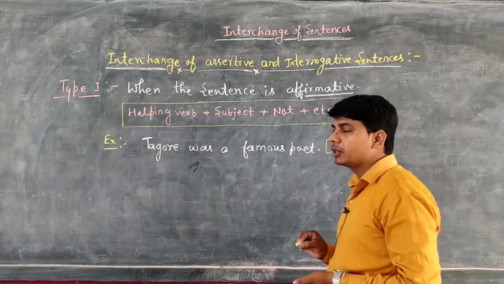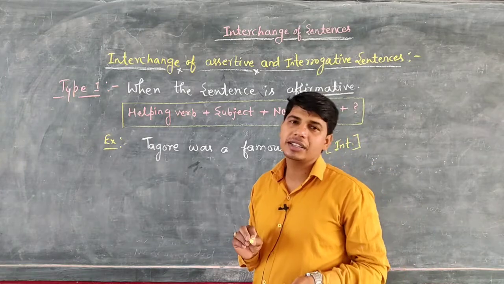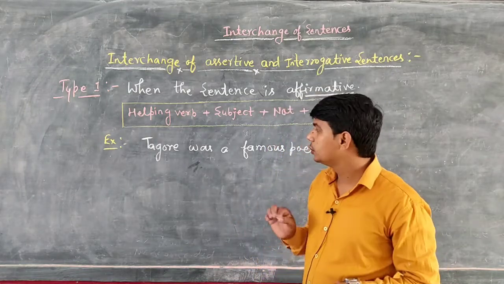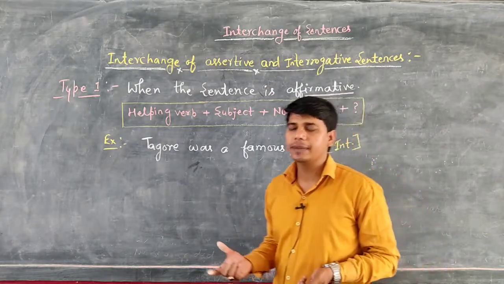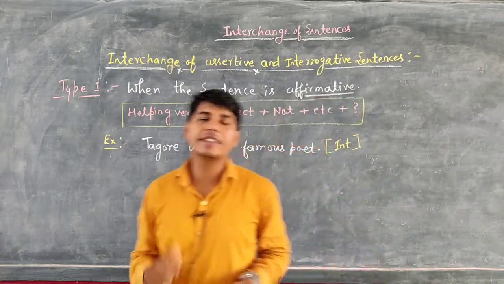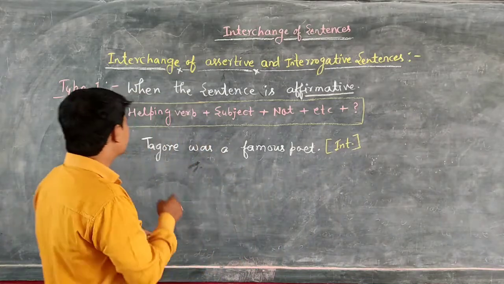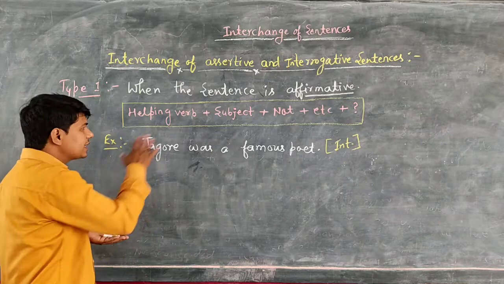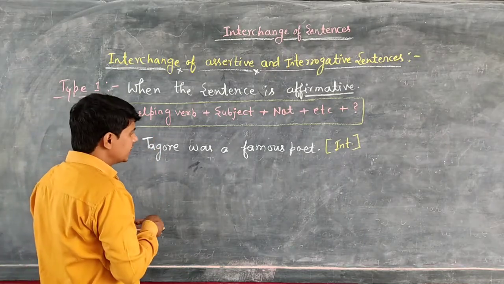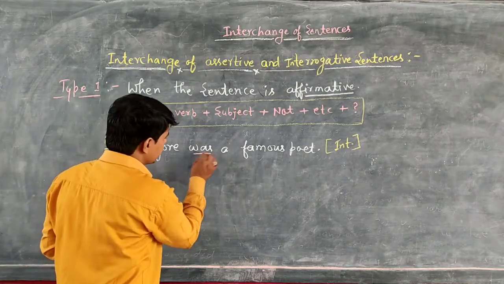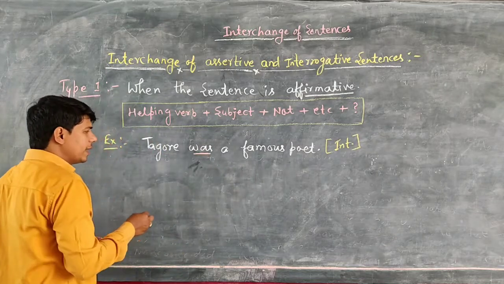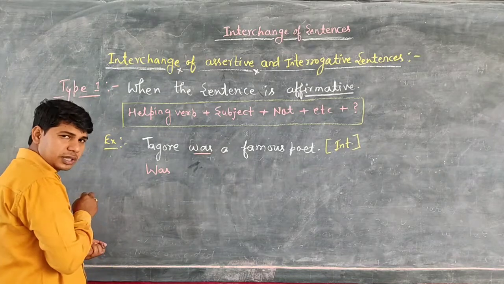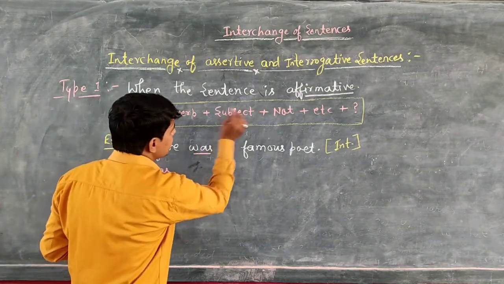So students, I have told you, if the given sentence is positive or affirmative, and you want to change the sentence into interrogative, what do you have to write very first? You have to find out the helping verb. In that sentence, what is the verb? That is was. So very first you will mention the helping verb was, and after that we will mention the subject.